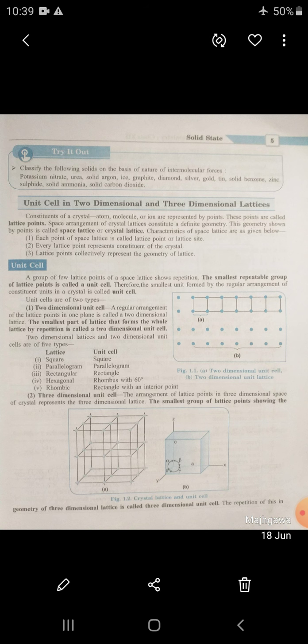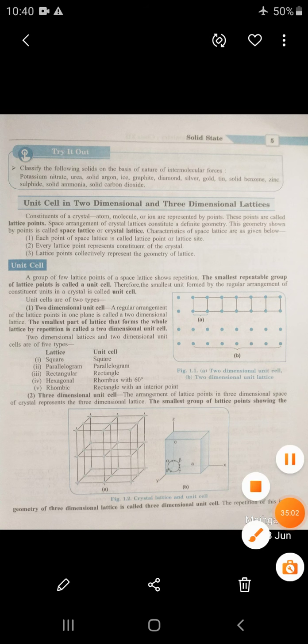So the three-dimensional lattice has all 7 types of crystal systems and 14 types of unit cells. It is given in a table. So, dear student, we have counted and practiced this part in the virtual classes.